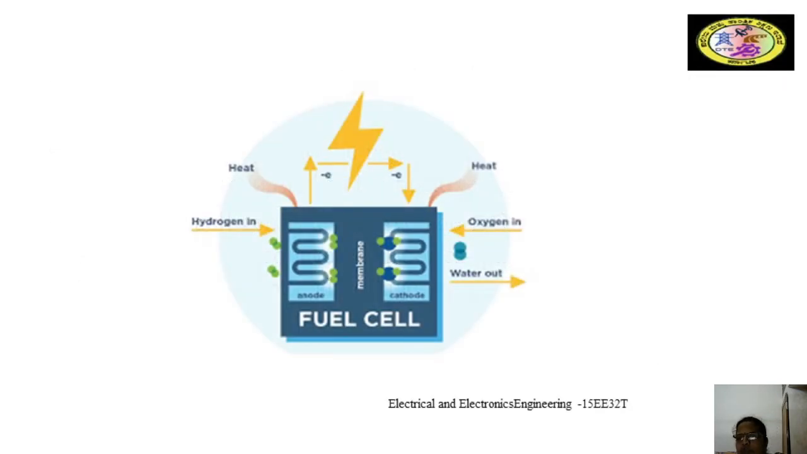The diagram shows the fuel cell, which consists of the anode and cathode. Hydrogen is fed to the anode and oxygen is fed to the cathode. In between the anode and the cathode, the membrane is there. The products of the fuel cell are some heat, and water is the main product.